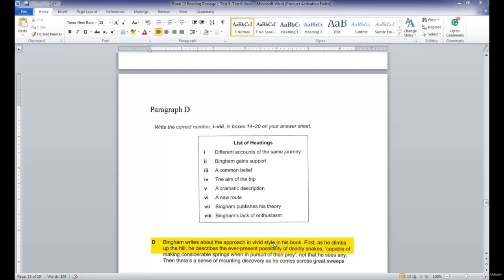Don't overcomplicate it. By looking at this topic sentence, there's nothing about publishing a theory. Right? This is not an inference question. There's nothing about publishing a theory. Right? There's nothing about gaining support. All right? Vivid style. What does vivid style mean? Dramatic. Okay?